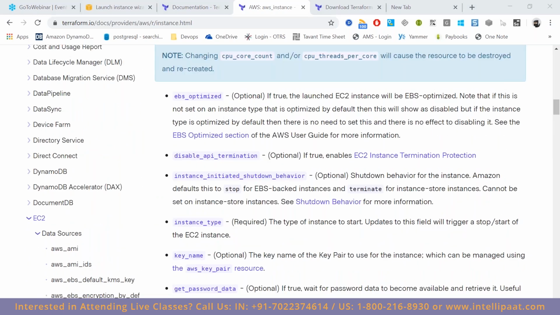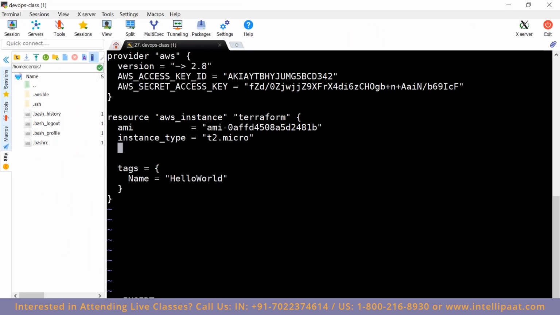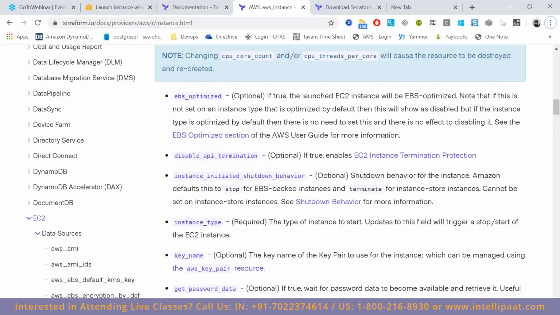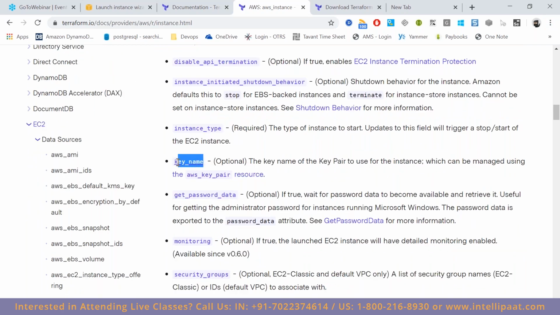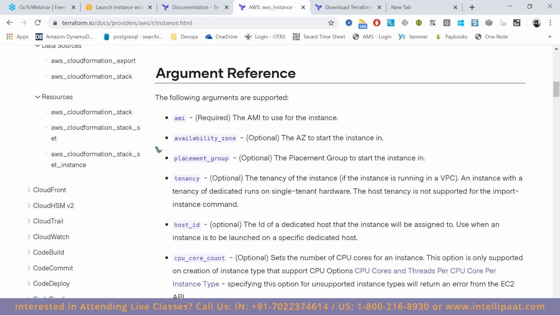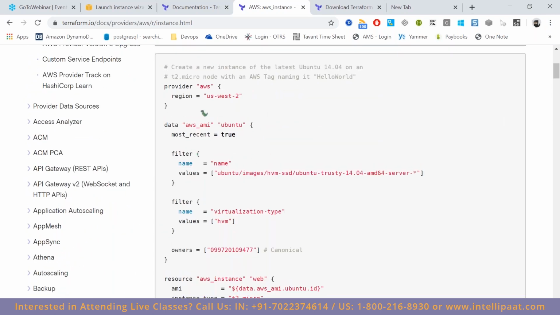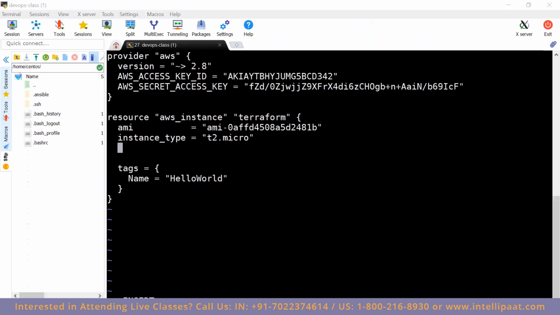At this point of time, what else is required as mandatory? We need a key, correct? We will create the key name. So these are the arguments being passed to the script so that we can create an EC2 instance.